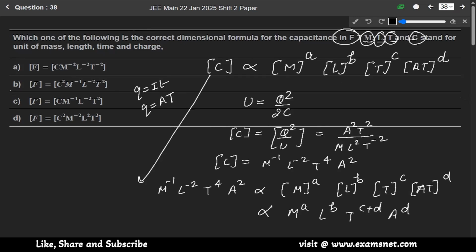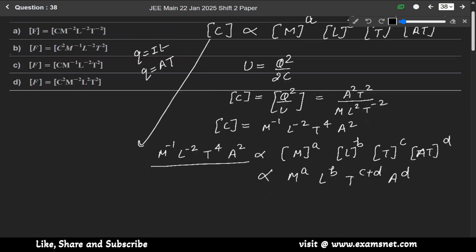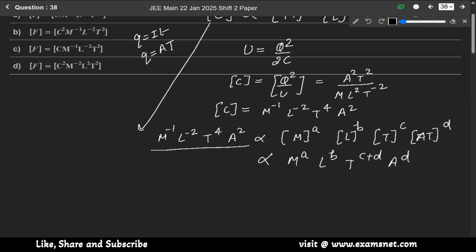So comparing it with M minus 1 L minus 2 T4 A2, we get M minus 1, L minus 2, and T4 means c plus d equals 4, and from here d equals 2. So c will also be equal to 2. So T2 and AT.